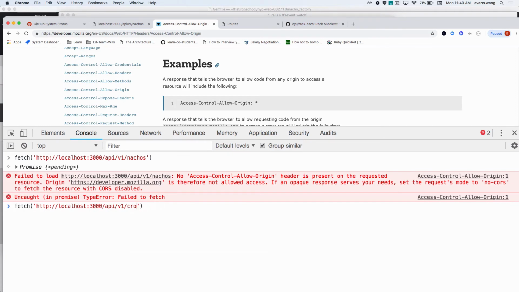All right, nachos. Will I get this error? Probably not, because now I'm allowing any origin to make these cross-origin requests. Does cross-origin request make sense to you?